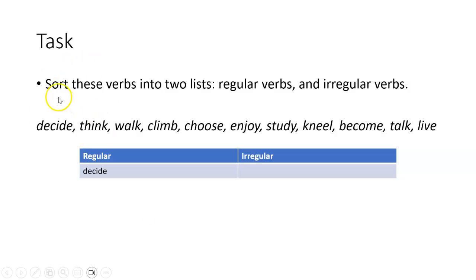Let's take a look at some examples. We have a bunch of verbs here. So let's take a look at the two lists, regular and irregular. Sort them out. Take a moment. And by the way, maybe instead of kneel, use feel. Okay? Feel. So you've got decide, think, walk, climb, choose, enjoy, study, feel, become, talk, and live.